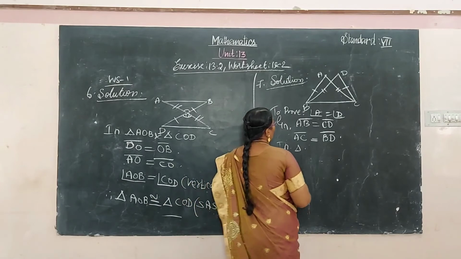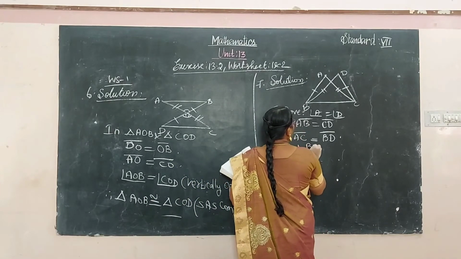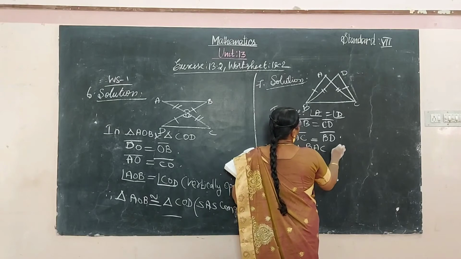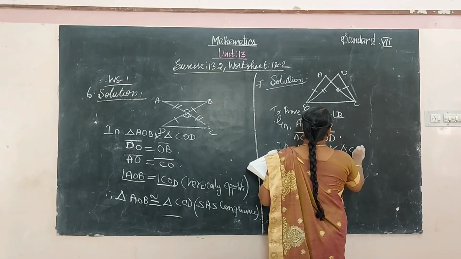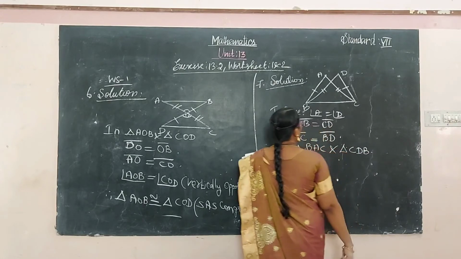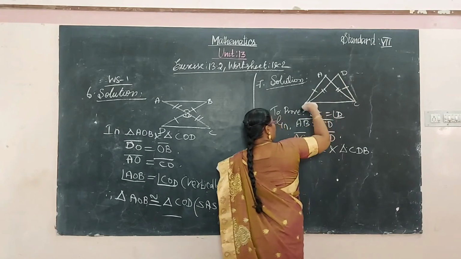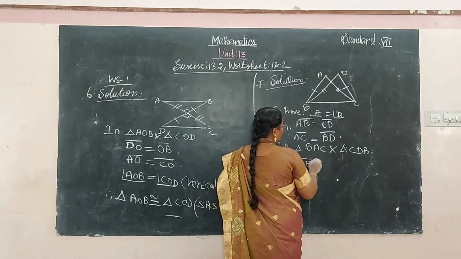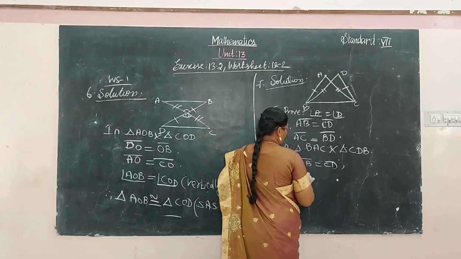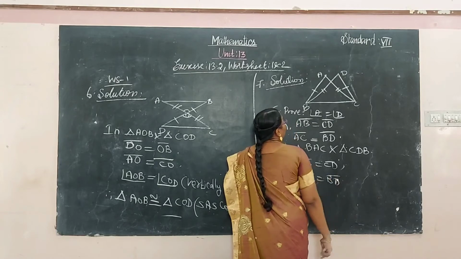So in triangle BAC and the triangle CDB, AB is equal to CD and AC is equal to BD.